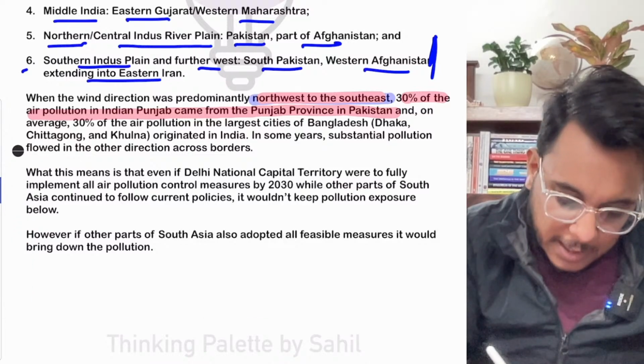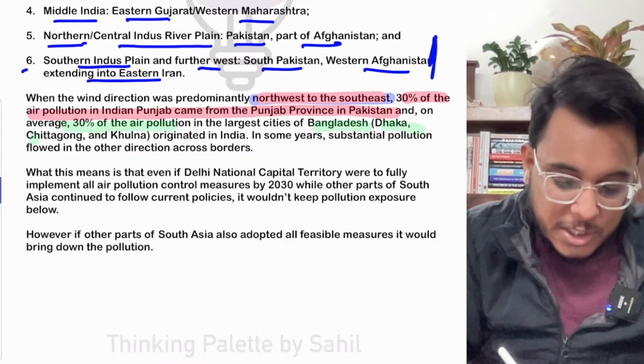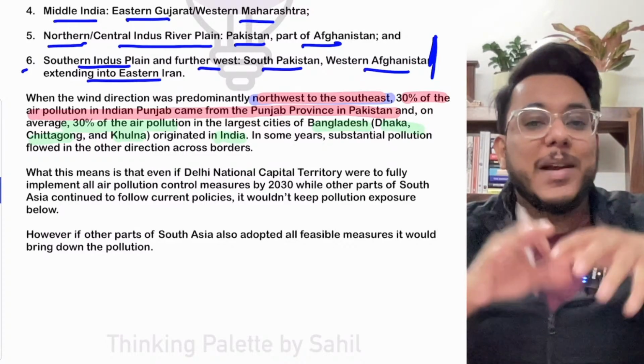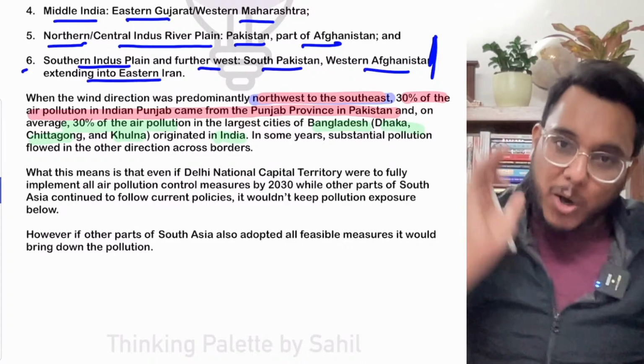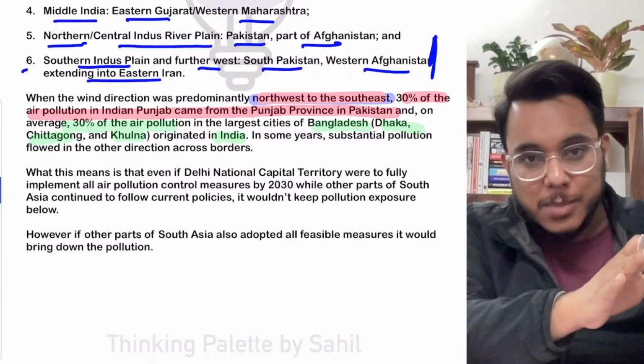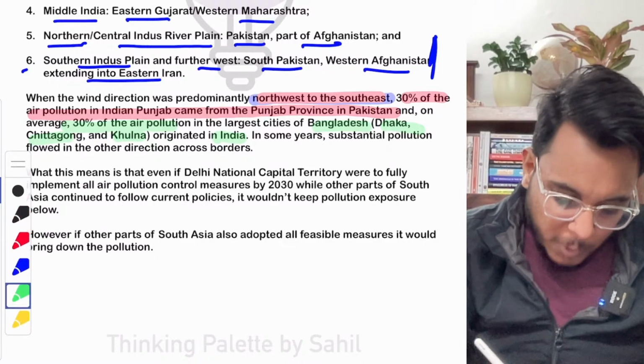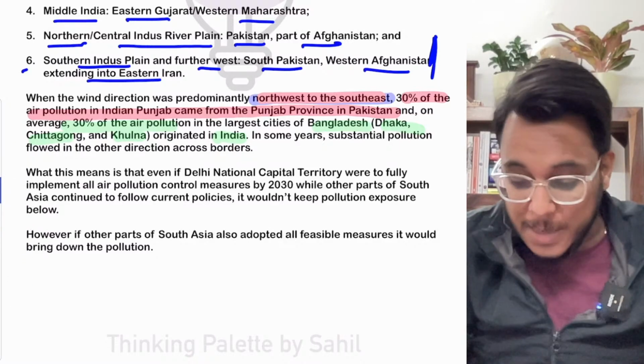And on average, 30% of the air pollution in the cities of Bangladesh, that is Dhaka, Chittagong, Khulna, will be from India. Okay, so because of Indian pollution, Bangladesh will suffer, and because of Pakistan's pollution, India will suffer. Okay, so this is something. So therefore, it is being provided that if India, Delhi particularly,